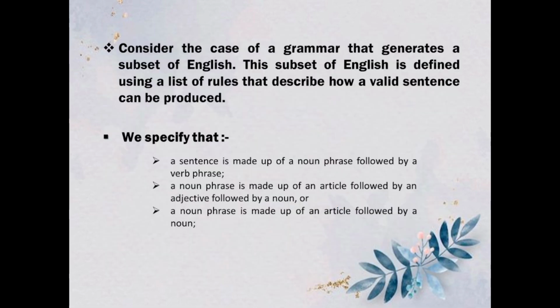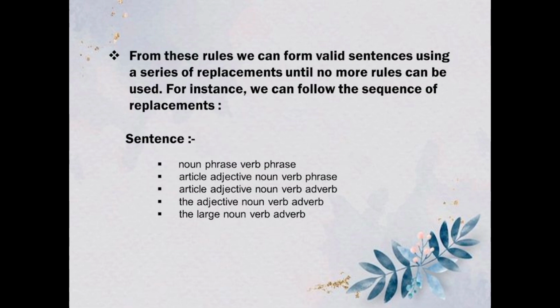So let's start. Consider the case of a grammar that generates a subset of English. This subset of English is defined using a list of rules that describe how a valid sentence can be produced. We specify that a sentence is made up of a noun phrase followed by a verb phrase. A noun phrase is made up of an article followed by an adjective followed by a noun. A noun phrase is also made up of an article followed by a noun. From these rules, we can derive a valid sentence using a series of replacements until no more rules can be used.